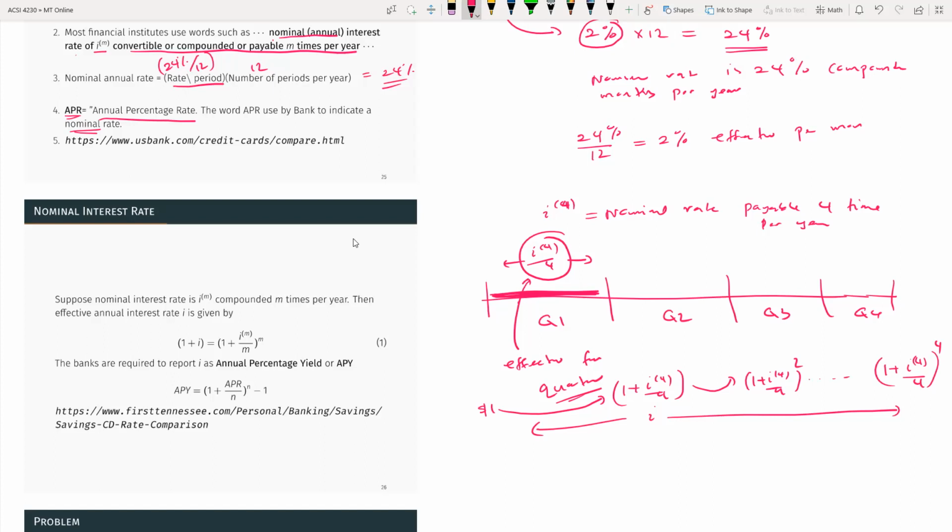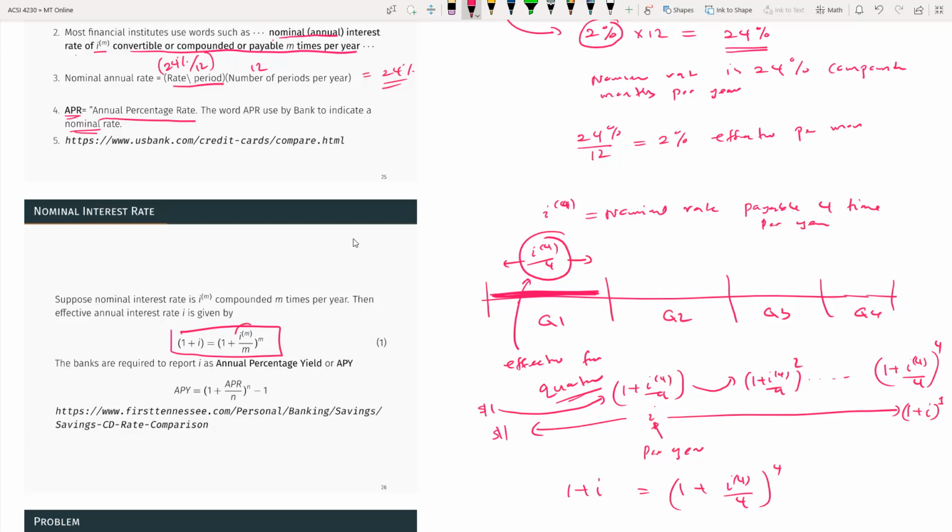Now, if you had the effective rate, like if you had $1 here, then it should also give the same value: (1 + i) to the 1, because this is per year. So then this should be the same. So 1 + i should be equal to (1 + i4/4) to the power 4. So that's the relationship. That's what you see in here.